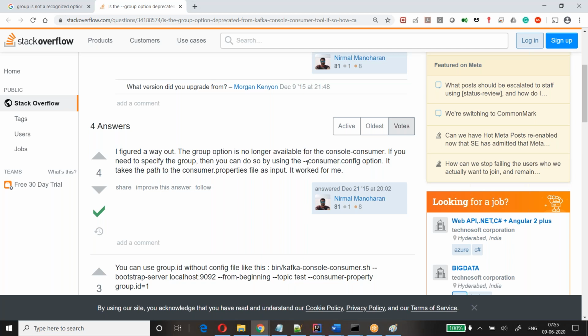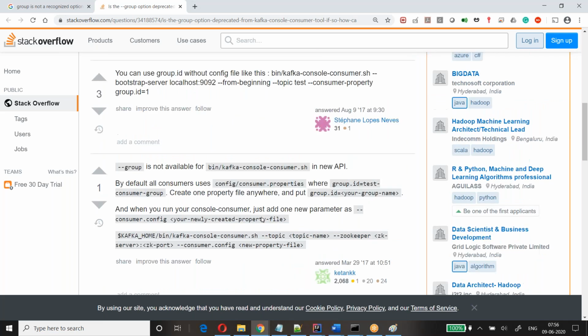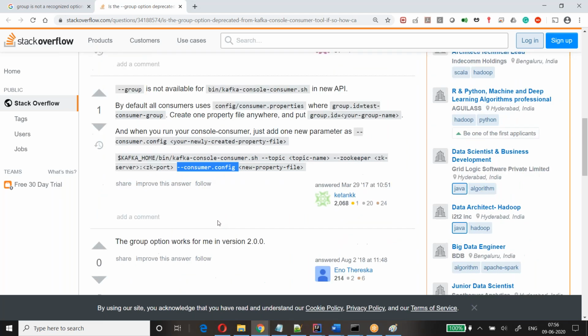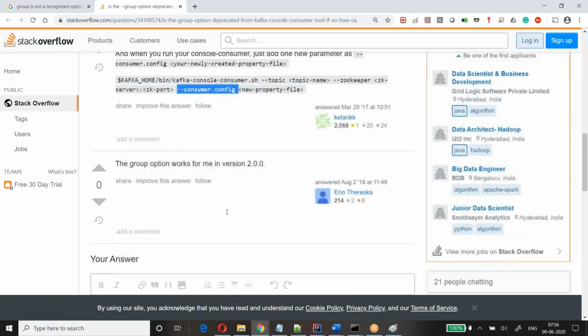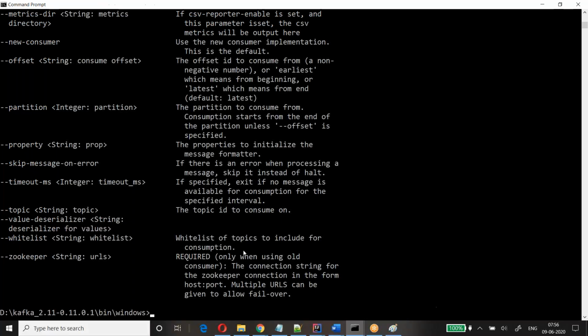Hyphen consumer dot config option. It takes the path to the consumer properties file, and it worked for me. So is this deprecated? Have you guys tried it? Is it your version also? It worked, guys. My version worked. That's the reason.